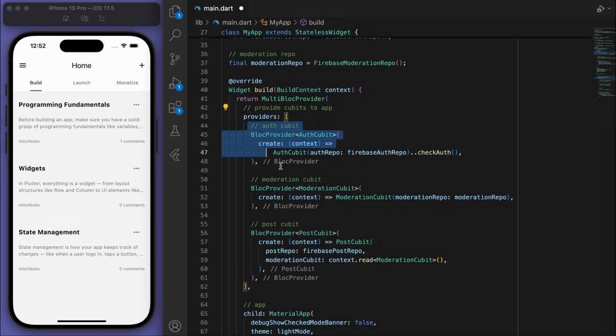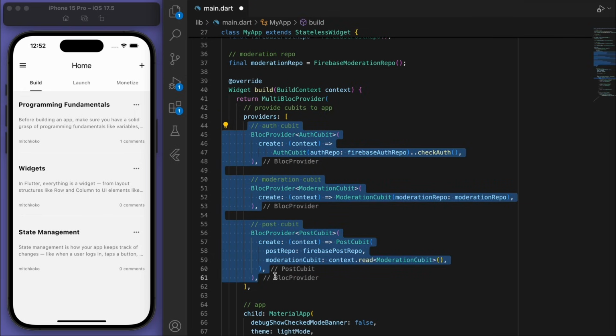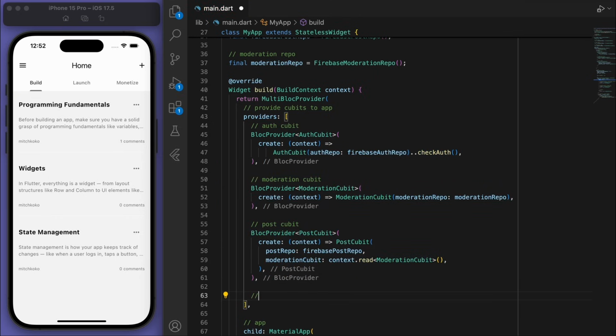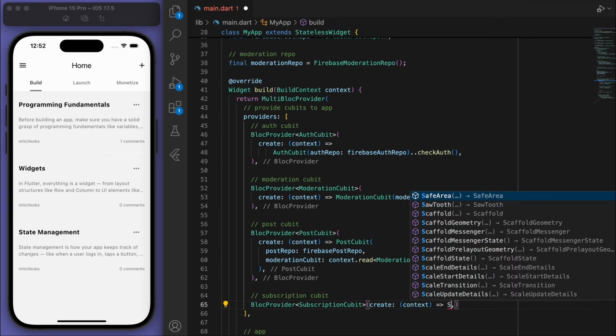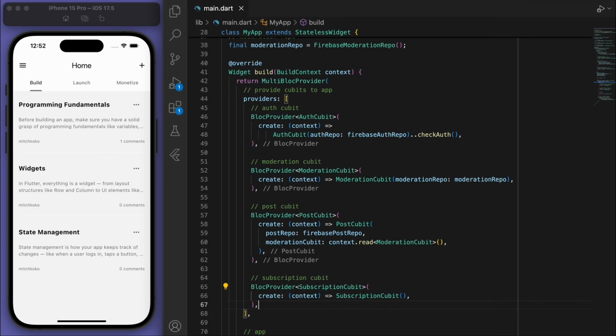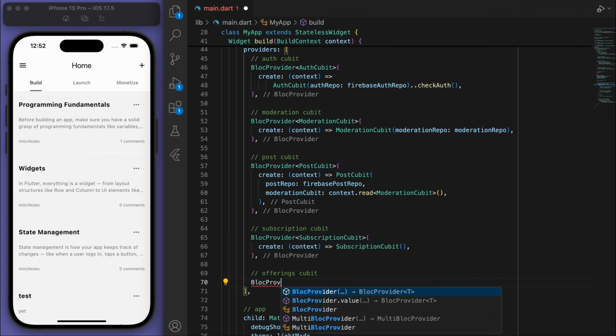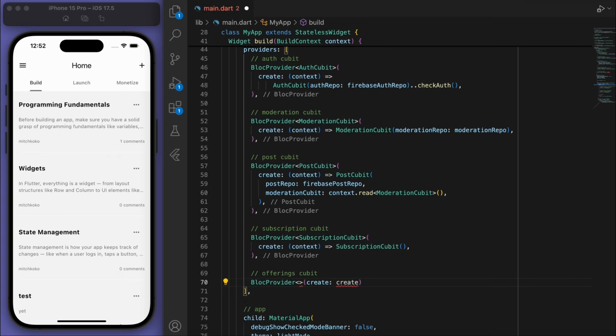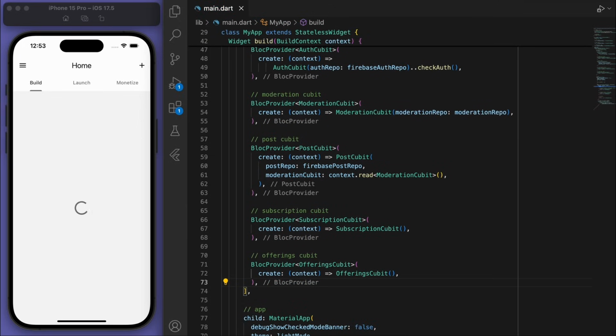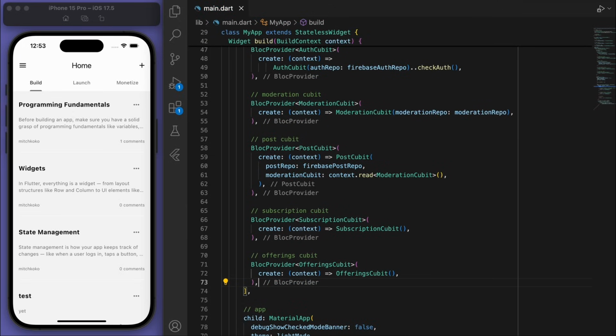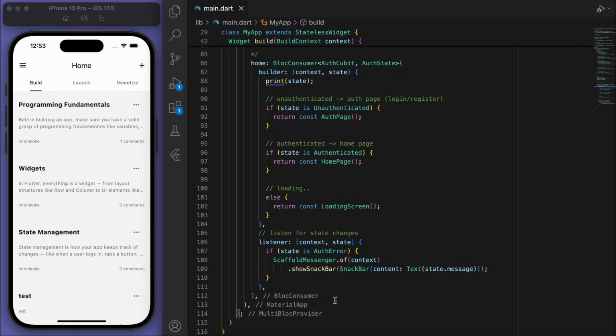So we have these qubits so far. We got the auth, moderation, and post. Let's now add in the subscription qubit. And beneath that, we also have the offerings qubit as well. Cool, and then if I come down here to the block consumer, you can see in the listener, right?